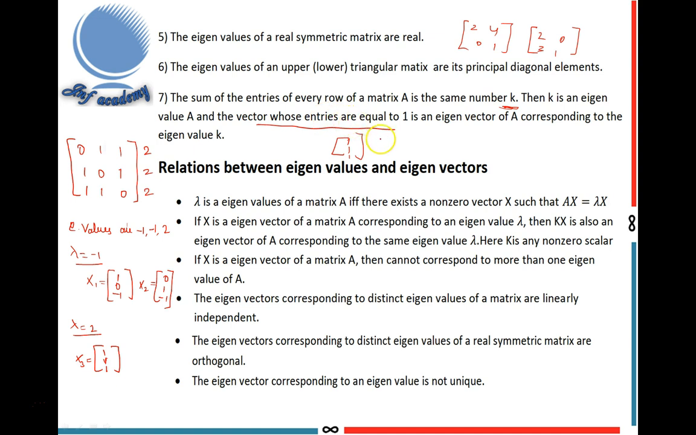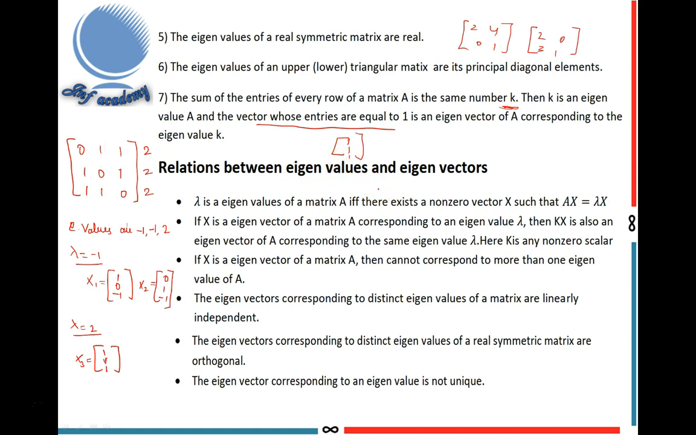So the seventh property is a very important property. It says that if the sum of the entries of every row is equal to the same number k, here the number is 2, then 2 is one of the eigenvalues, and the eigenvector corresponding to 2 is 1, 1, 1. This is the seventh property.